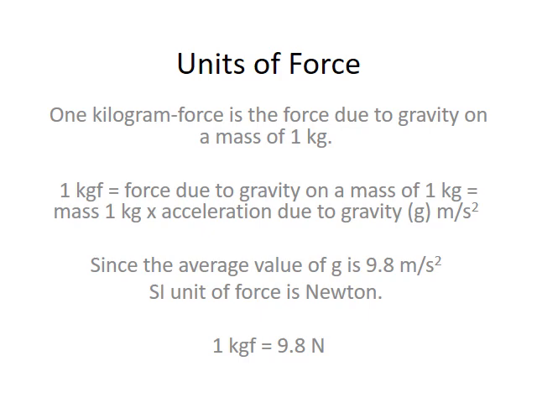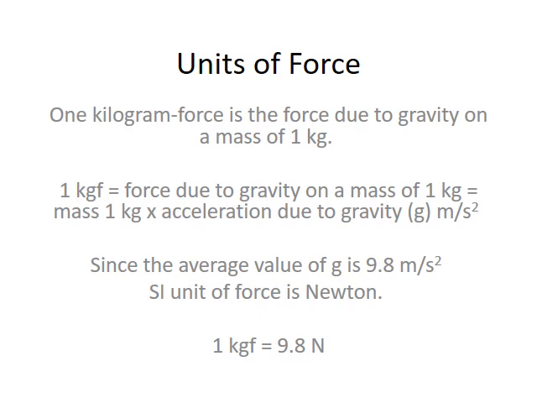Now, units of force. 1 kilogram force is the force due to gravity on a mass of 1 kg. 1 kgf is equal to the force due to gravity on a mass of 1 kg, which is equal to mass of 1 kg into acceleration due to gravity, g, represented in meter per square second.